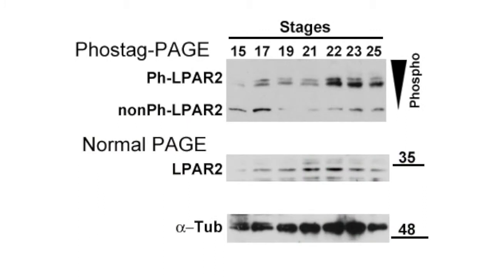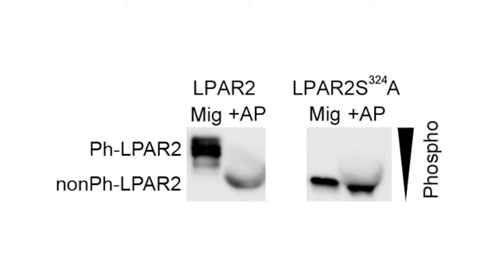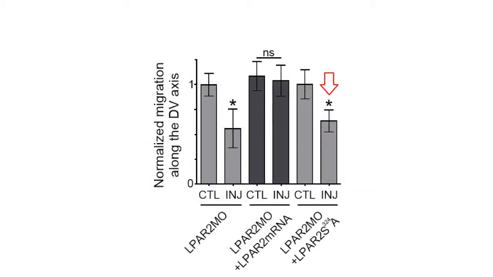We analyzed directly the phosphorylation of the receptor, and we found that there was an increase in phosphorylation just before the neural crest started to migrate. So we mutated the putative phosphorylation sites, and we found that the mutation of a specific phosphorylation site not only blocked phosphorylation as we expected, but also blocked the ability of this mutated form to rescue the neural crest migration in embryos in which the wild-type receptor was depleted. So the mutation blocked the activity of the molecule.